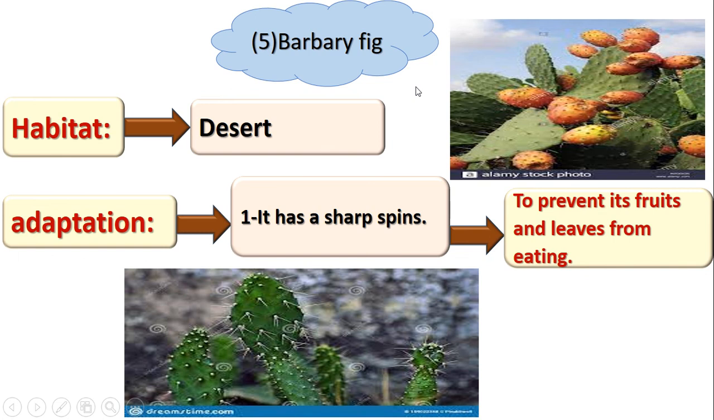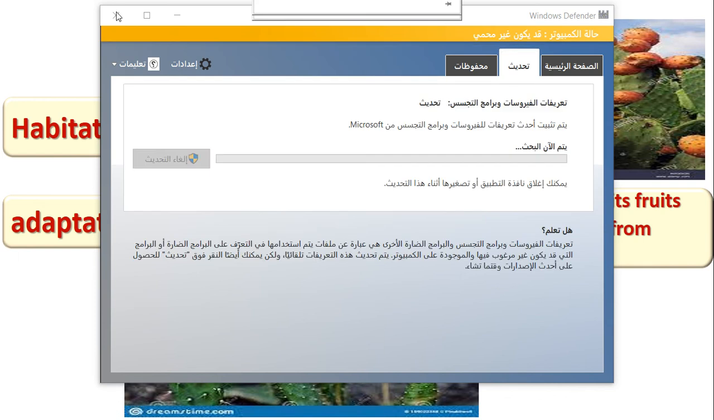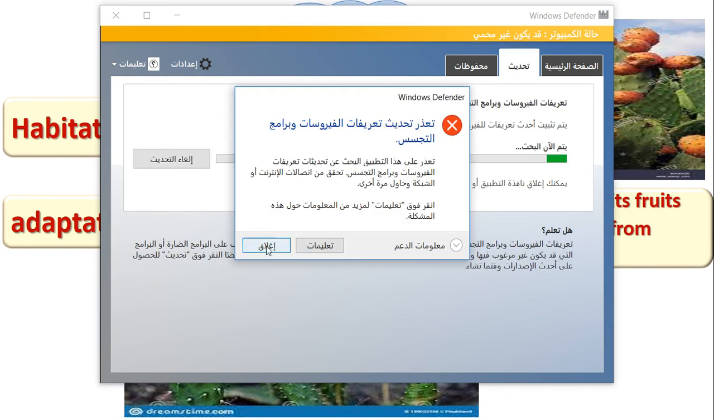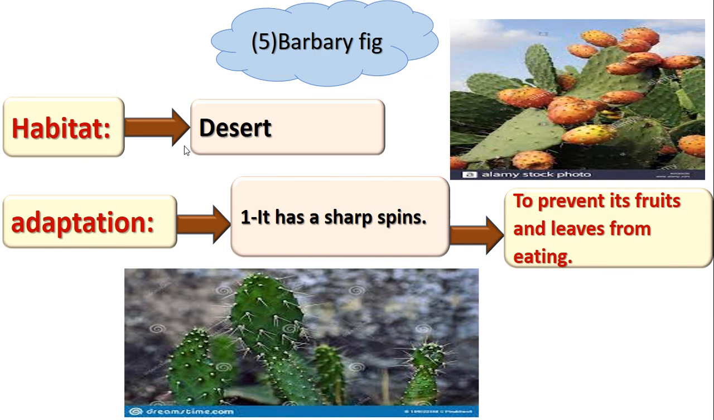Repeat after me. Barbary fig, Barbary fig, Barbary fig. What about the Barbary fig? The Barbary fig's habitat is desert. Look at the picture. This is the Barbary fig. Do you know it? We eat it. Every year we eat the Barbary fig.